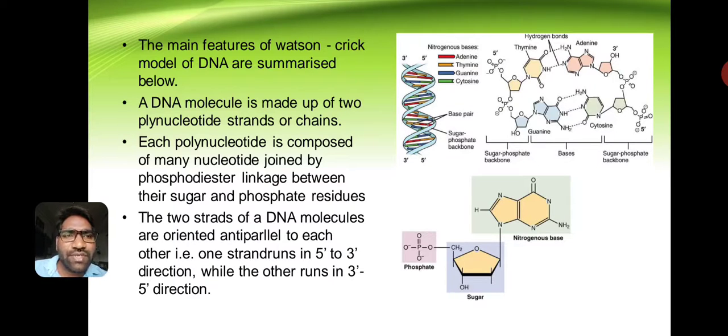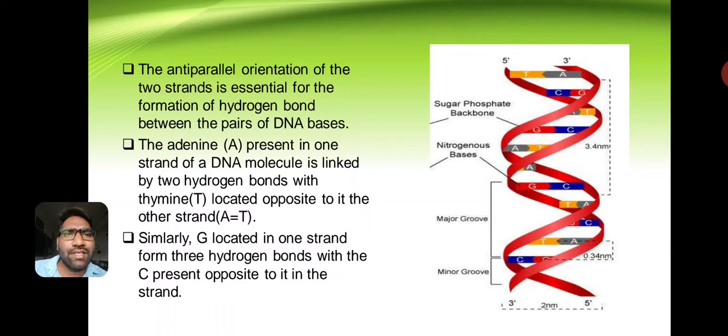The two strands of the DNA molecule are oriented anti-parallel to each other. That is, one strand runs in the 5 to 3 direction while the other strand runs in the 3 to 5 direction. The anti-parallel orientation of the two strands is essential for the formation of hydrogen bonds between the pairs of DNA bases.